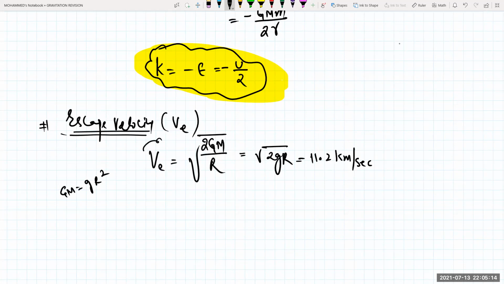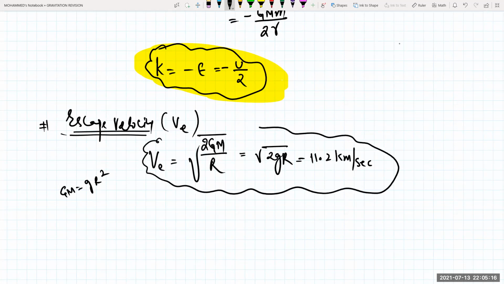That means in order to make a satellite escape the surface of the Earth, the minimum escape velocity should be equal to 11.2 kilometer per second. Is it clear? This is the minimum velocity you need to remember for escaping a satellite from the surface of the Earth.